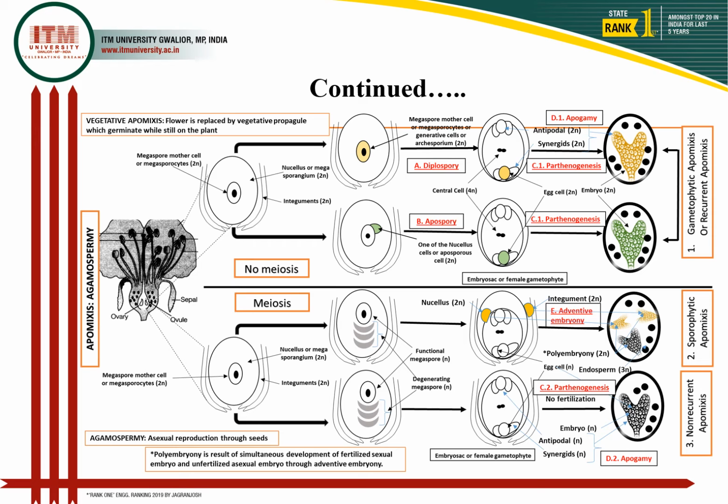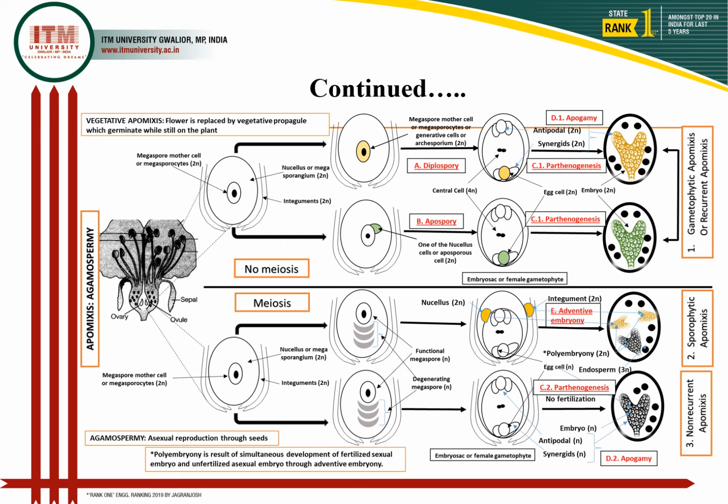There may be two possibilities: in one, there may not be any fertilization of the haploid nuclei of the embryo sac, and if there is no fertilization, then there may be two different conditions.